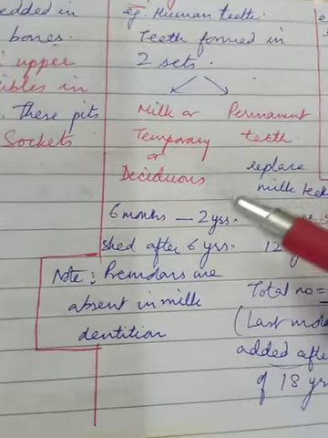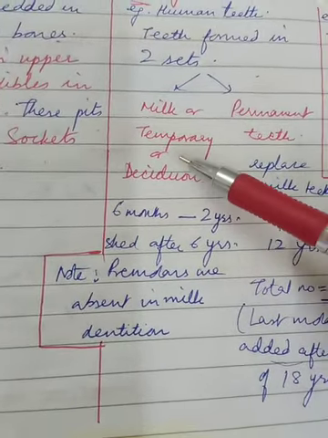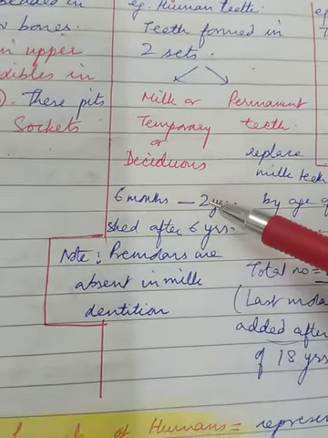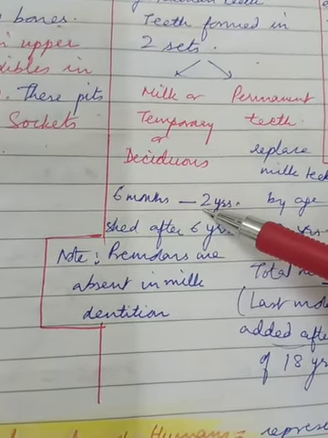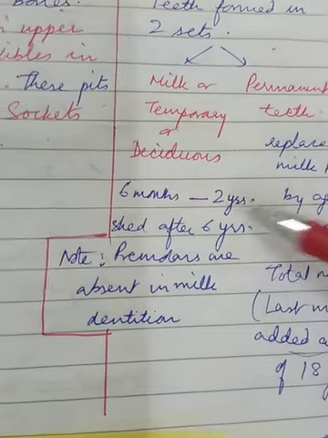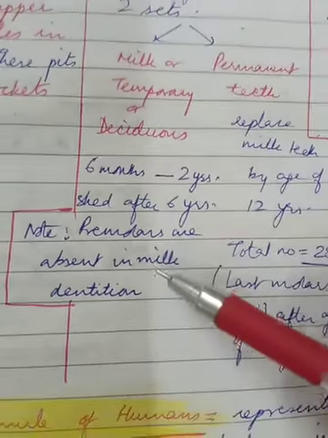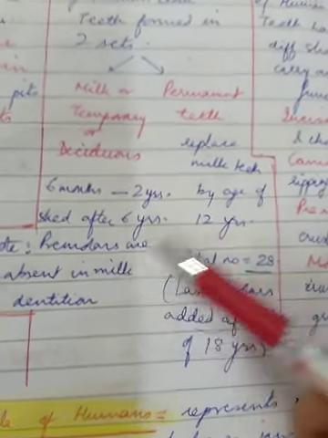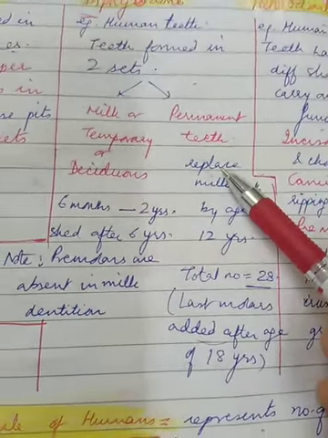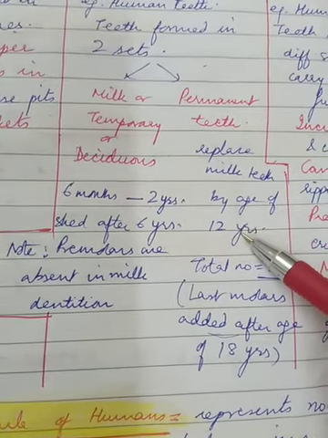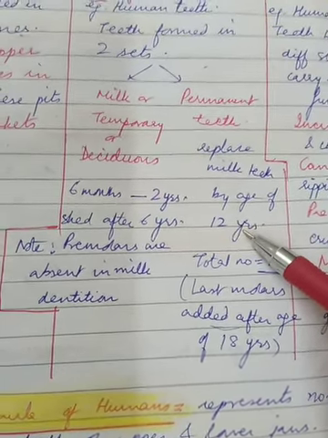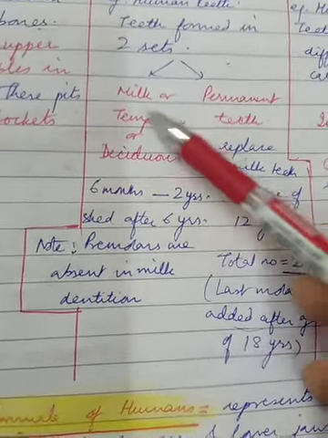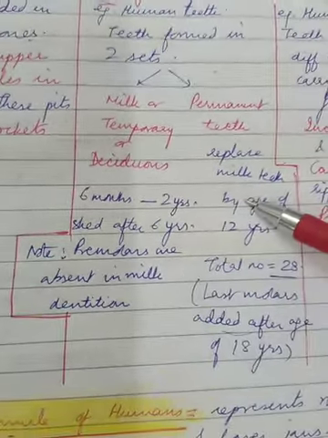For example, in human beings, the milk teeth start emerging at the age of 6 months and continue to do so. The eruption is completed by the age of 2 years. Then these are shed after 6 years and they are completely replaced by the permanent teeth by the age of 12 years. So when a child reaches the threshold of 12 years, he or she has completely replaced the milk teeth and now has the permanent teeth.